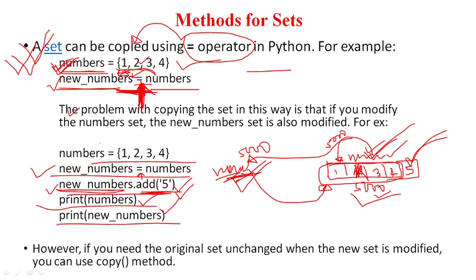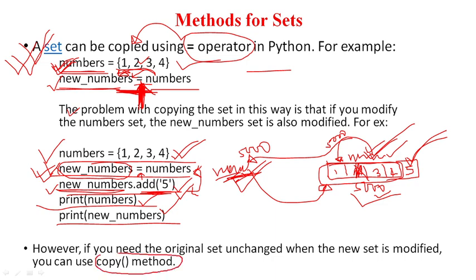Suppose you want to copy the data from one set to another set, but you don't want to modify the original. It means you want to copy the data, but at the same time you want that this original list should not get changed if I try to change the new one. Okay, in that case we can use the copy function.